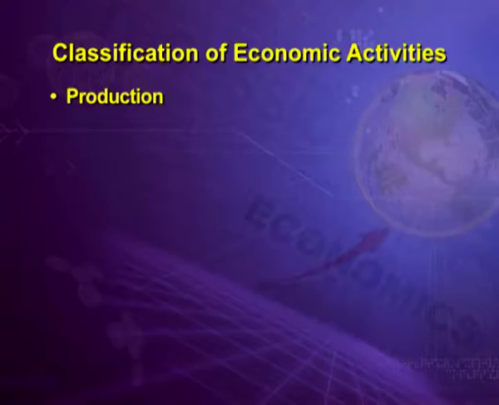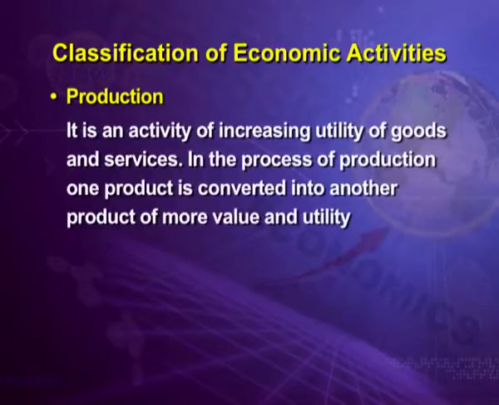From the viewpoint of an economist, all human economic activities are classified as follows. The first economic activity is production. Production is an activity of increasing the utility of goods and services. In the process of production, one product is converted into another product of more value and more utility.